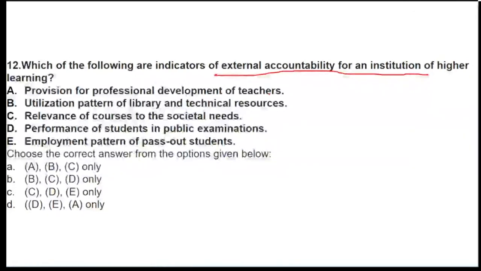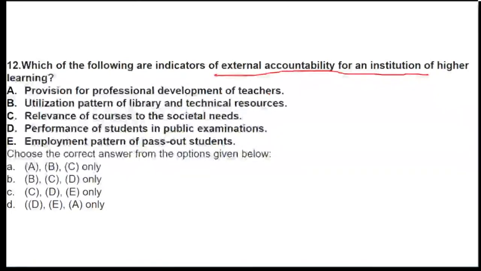So if you're talking about external accountability, from the given, which will be the indicators? Which will be the right answer?